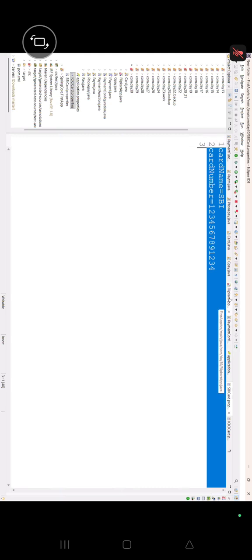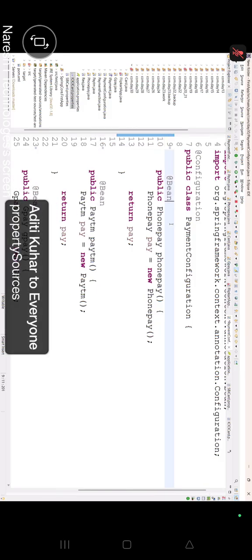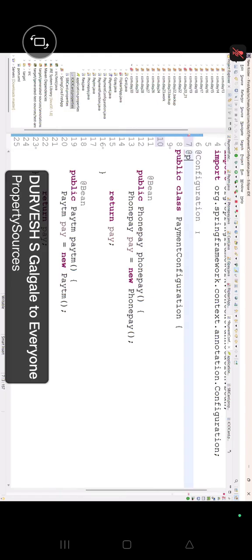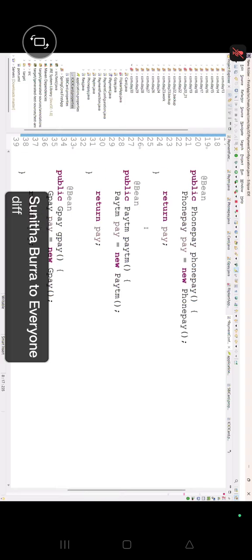Perfect. Let's go for the configuration class, guys. Everybody see. Inside this configuration class, first of all, what do we have to do? Exactly. We have to write property sources, or not? We have different properties, so all of them should be loaded, because payments like PhonePe, Paytm, Google Pay, and cards are read from different places. That's why I'm writing here property sources.